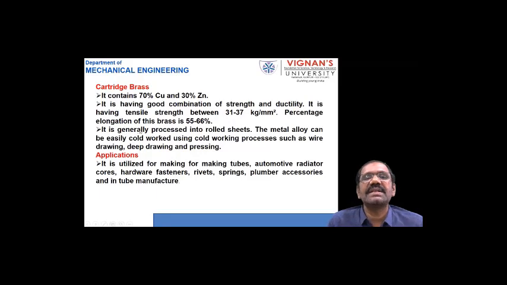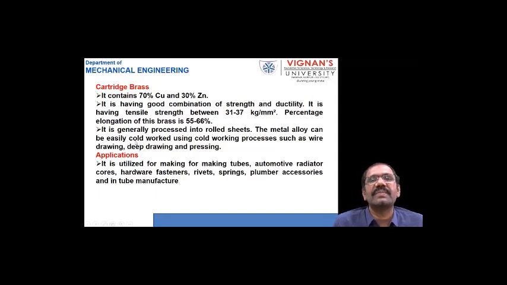It is generally processed in rolled sheets. The metal alloy can be easily cold worked using cold working processes such as wire drawing, deep drawing, and pressing. Already in manufacturing technology, you have seen wire drawing and deep drawing.